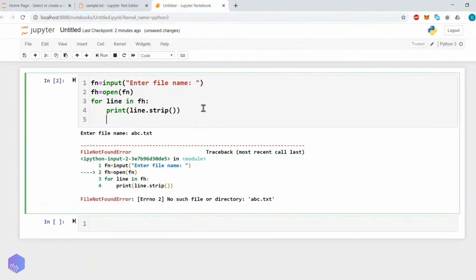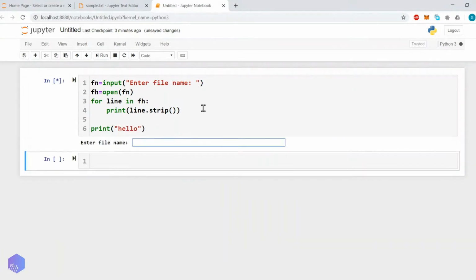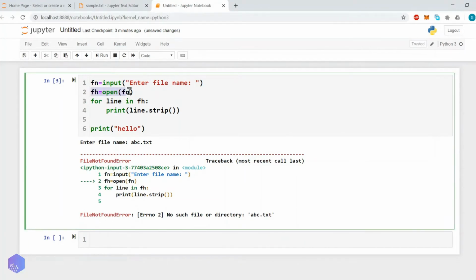Now let's say I put a print hello after this. Let me execute again with abc.txt. As you can see, the execution is stopped on line number 2. We cannot execute further. Although this print statement is correct, it cannot be executed. If you look at the code, there is no mistake in the code, but there is a mistake in the input from the user. The user has entered the incorrect file name.